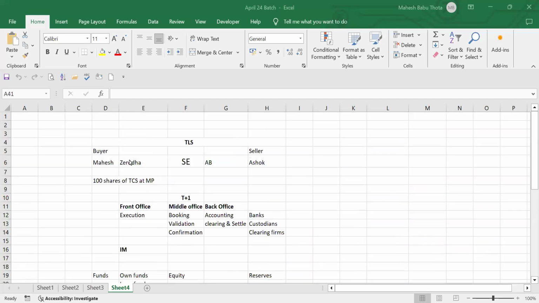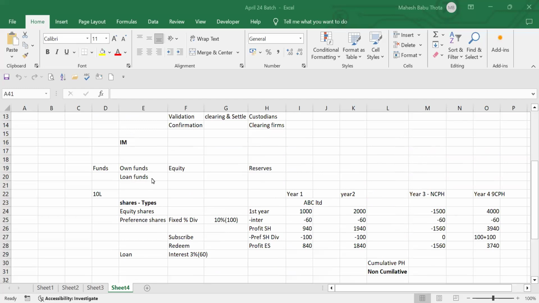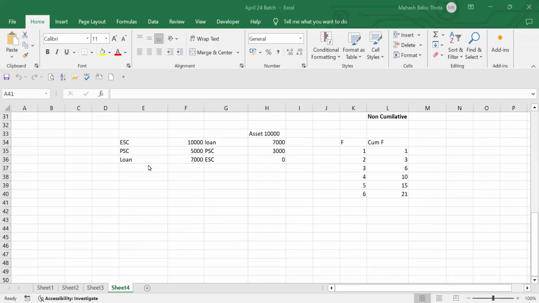So we spoke about the secondary market, right? And also we spoke about types of shares like equity shares, preference shares, what are cumulative preference shares, what are non-cumulative preference shares. In addition to that, we also spoke about what is subscription, what is redemption, and what kind of returns we will get, to the equity shareholders and to the preference shareholders. If we are getting any loan from any bank or financial institution, what we have to pay, and how the profit distribution will be done among the equity shareholders, preference shareholders, and also the loans. All these things we discussed, right?